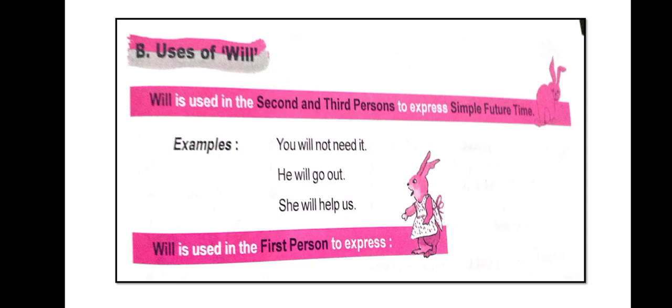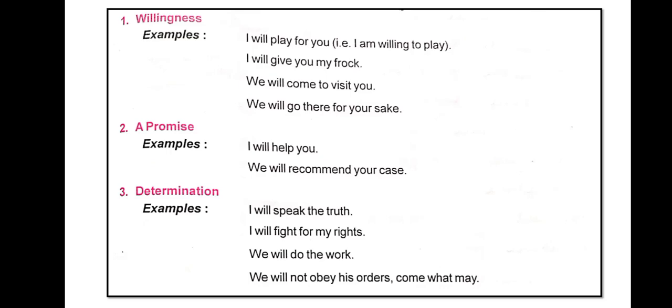Where to use it in the first person, we will see. You have here 5 options: first willingness, second a promise, third determination, fourth intention and fifth a threat. With examples we will study so you can understand easily.